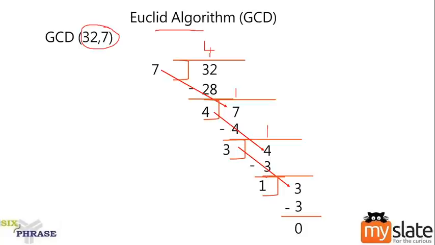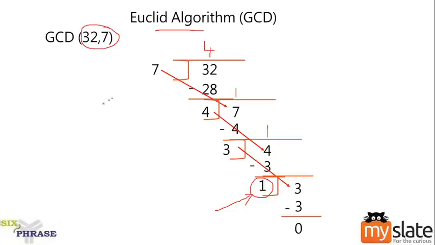When your remainder becomes 0, whichever value is the divisor, that is your GCD. Can you understand? When the remainder is 0, whichever value is the divisor, that will be the GCD. So what do you observe here?